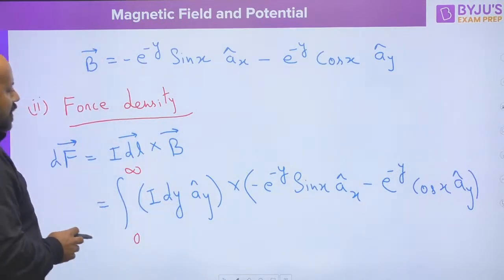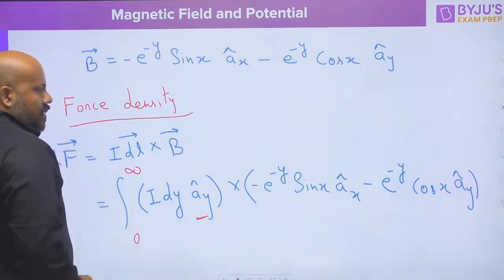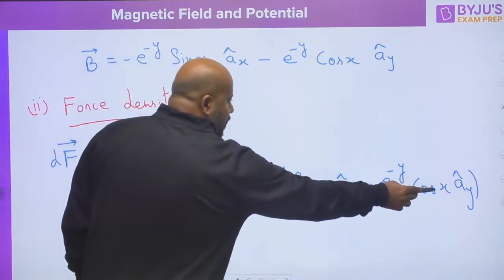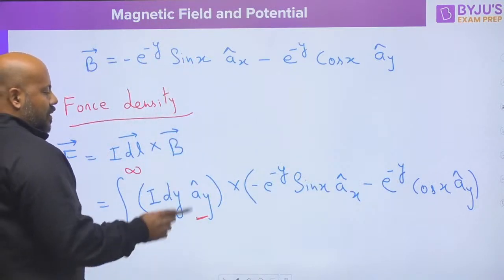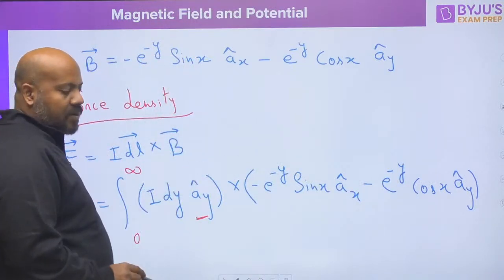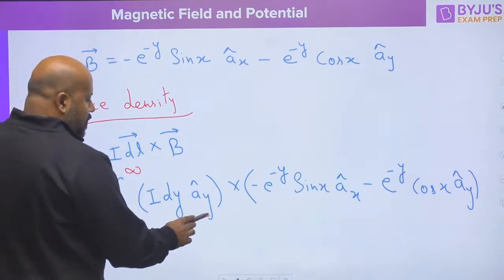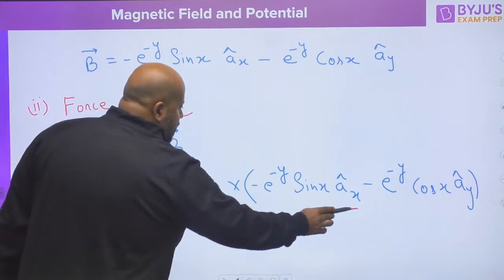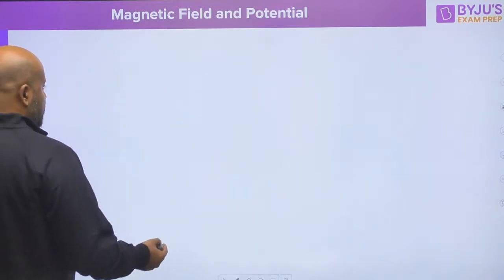Now if you see, because this current element is in the y direction, with this factor, that is the y direction factor, it is not going to give you any product, because the cross product for the same unit vectors is going to be 0. But if you take the cross between ay and ax, then you will get az direction with a negative sign. So if you solve this